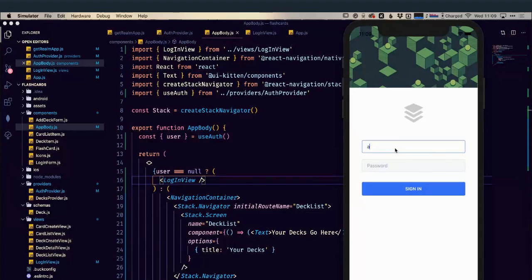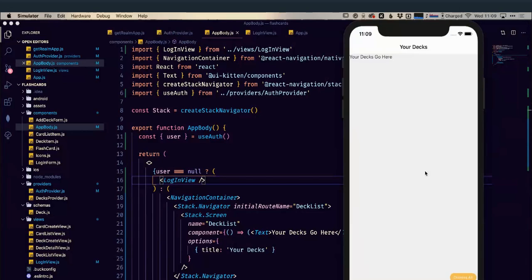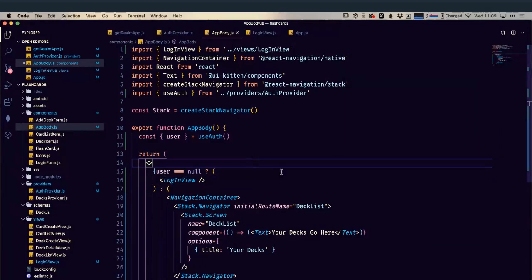So let's put invalid things. We're going to get invalid username and password. Let's remove our password, invalid password, and so on and so forth. Okay. So we're getting our error messages here, and then when we have a successful login, we now see our decks. This is where our decks are going to be rendered. Okay. And we can see that's in this bit here.